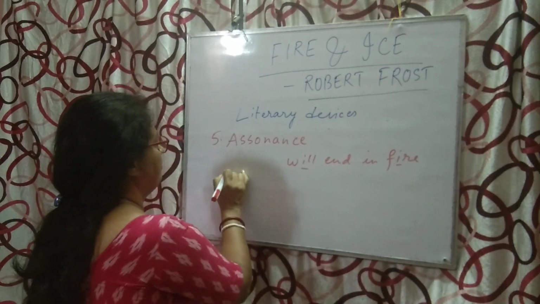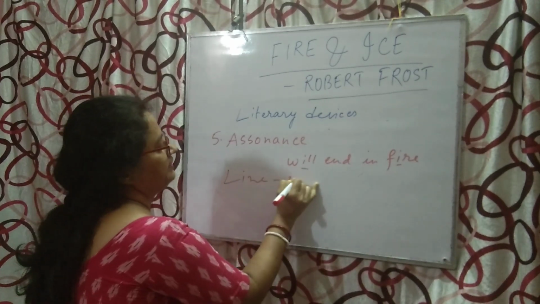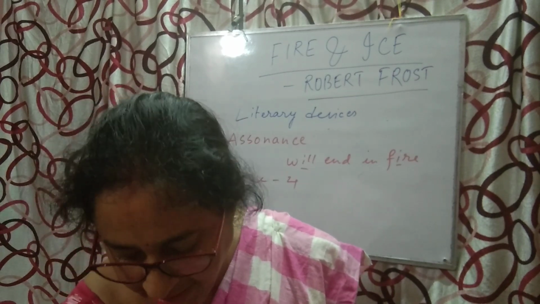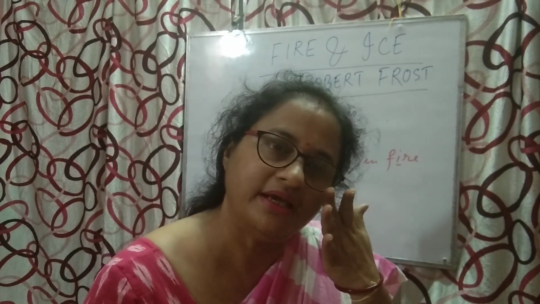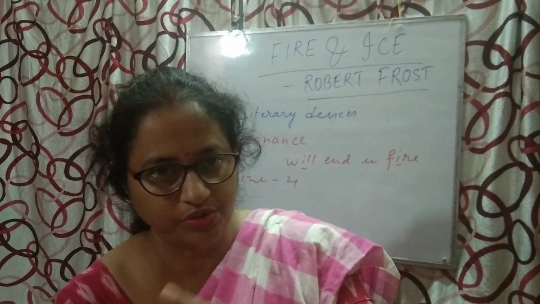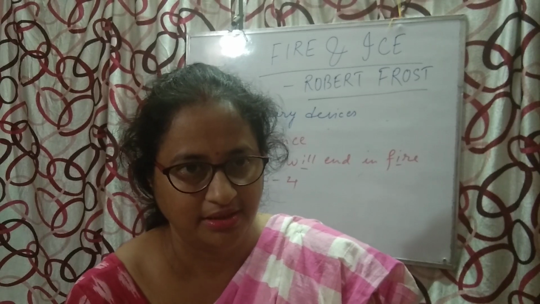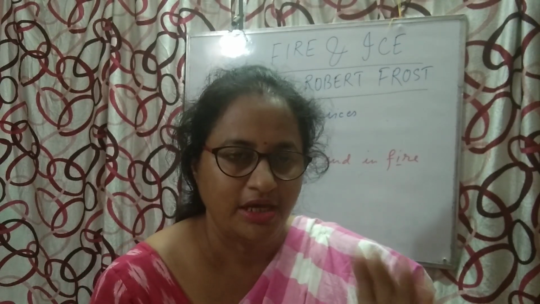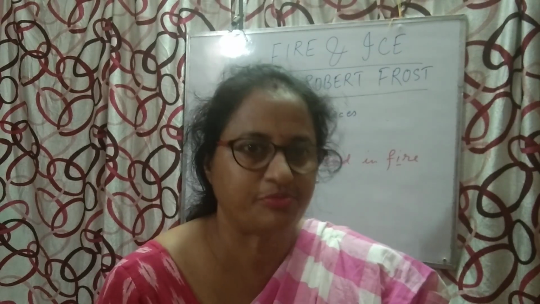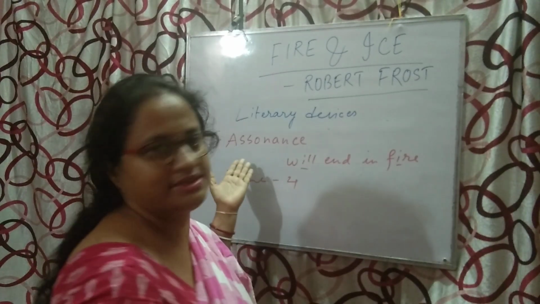Now again in line number 4. Line 4, what is this? I hold with those who favor fire. Here also we are seeing that the I sound and O sound are prominent. In a particular line, when a vowel sound is repeated and it is very prominent, this is known as assonance.